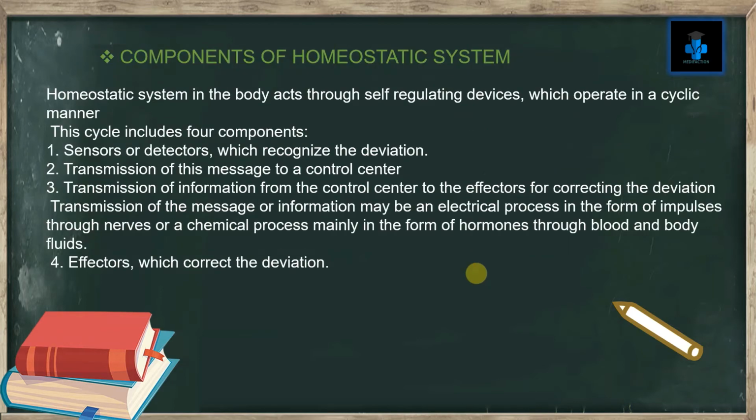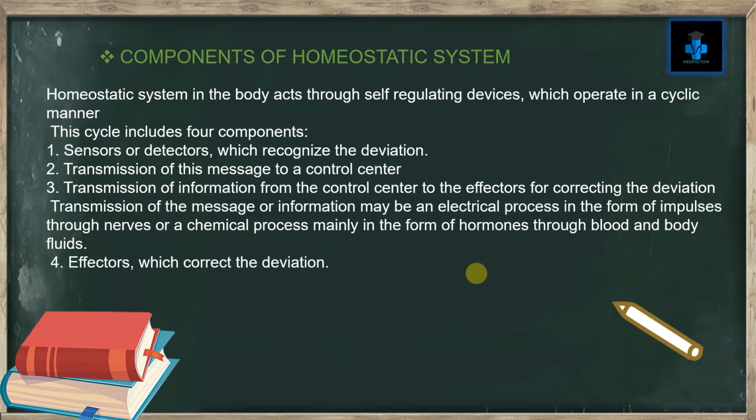Now let's see the components of homeostatic system. Homeostatic system in the body acts through self-regulating devices which operate in a cyclic manner. The cyclic manner means it includes mainly 4 components.